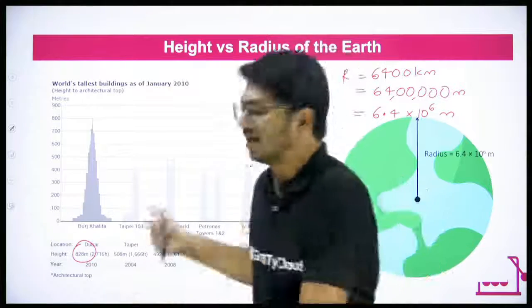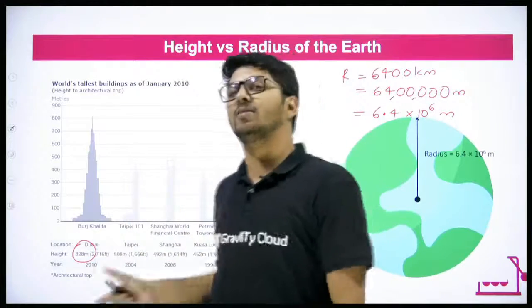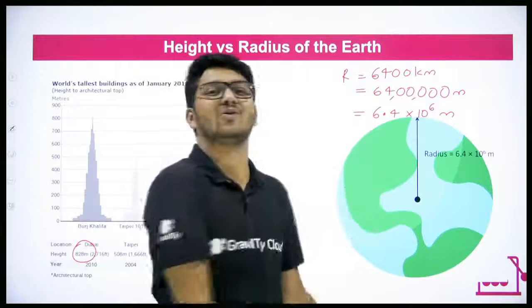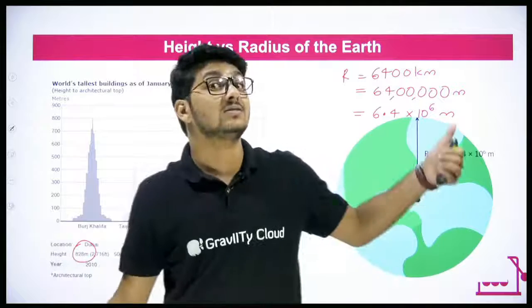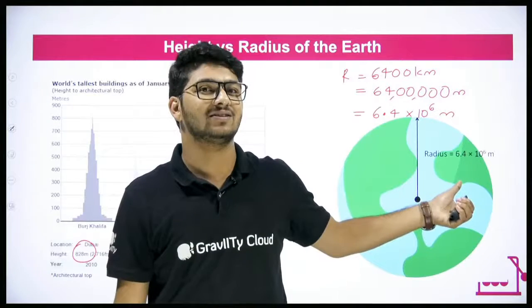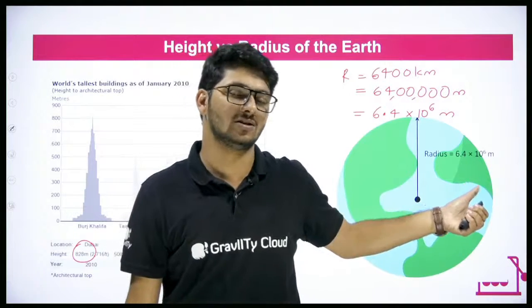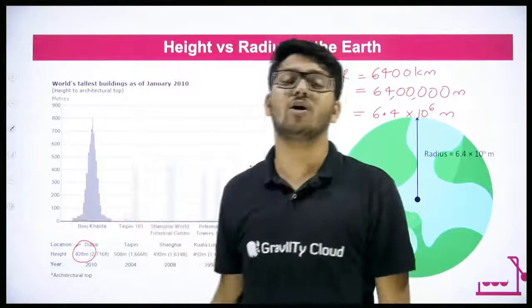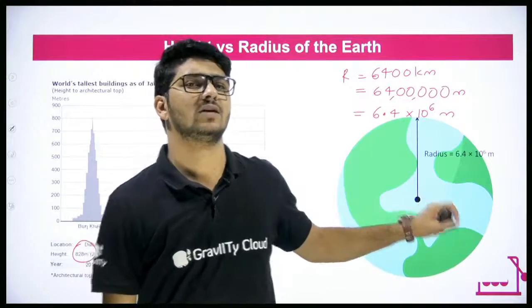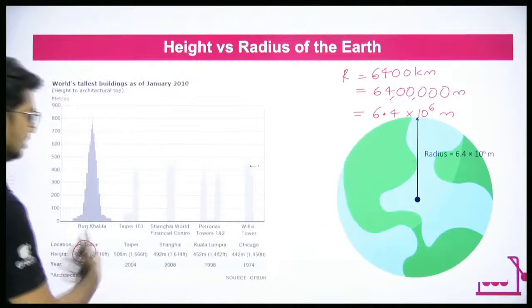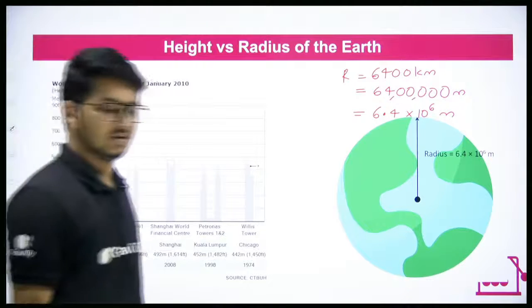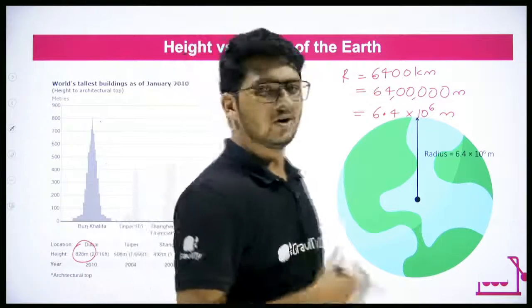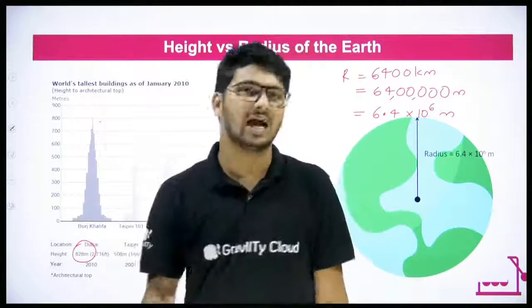Right? So the Burj Khalifa is very, very small in front of the radius of the Earth. 828 meters versus 64 lakh meters. Huge. So Burj Khalifa is very small when compared to the radius of Earth. In fact, you can take other buildings also. Some of the tallest buildings are shown here, but all of them are shorter than Burj Khalifa. I don't know why we are considering that, because this is the tallest building that we have built.